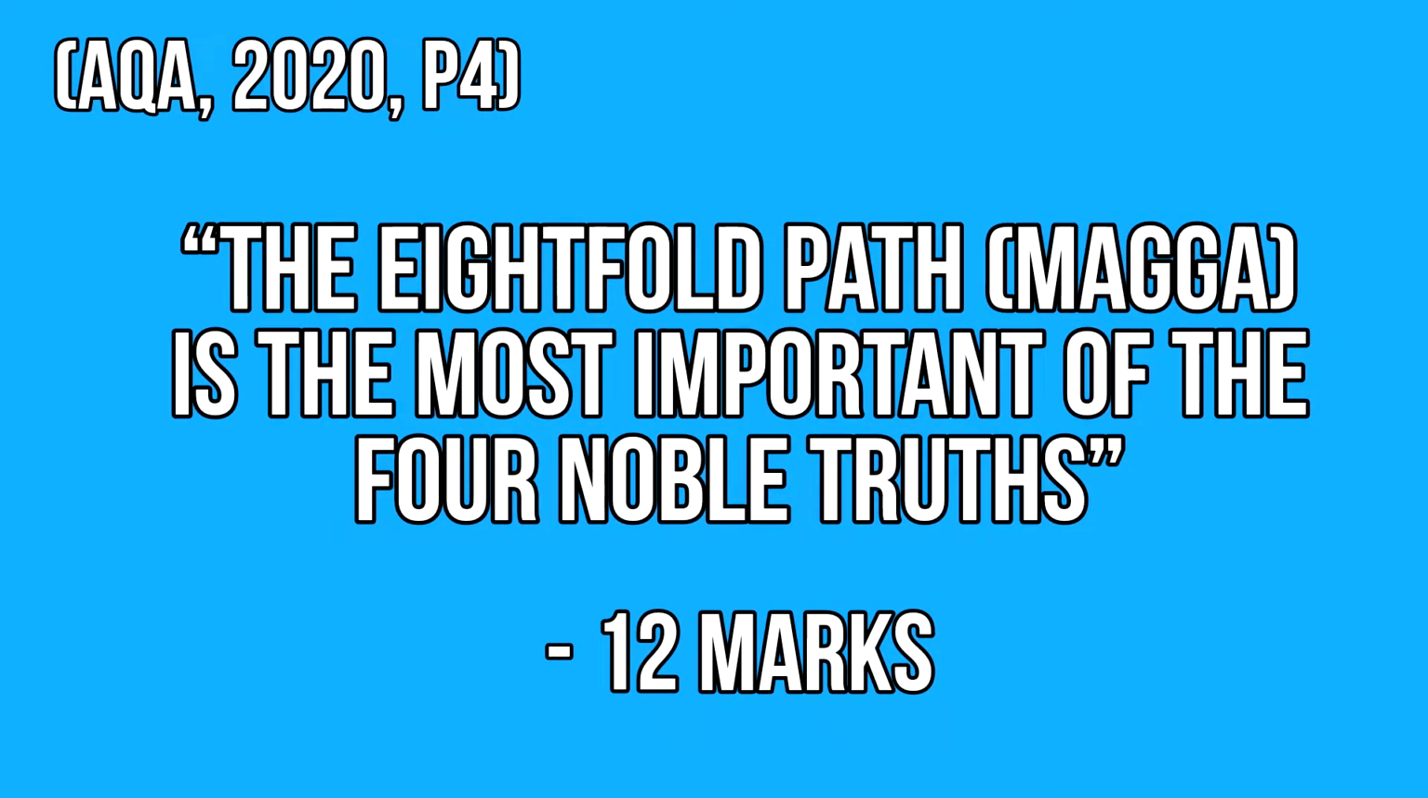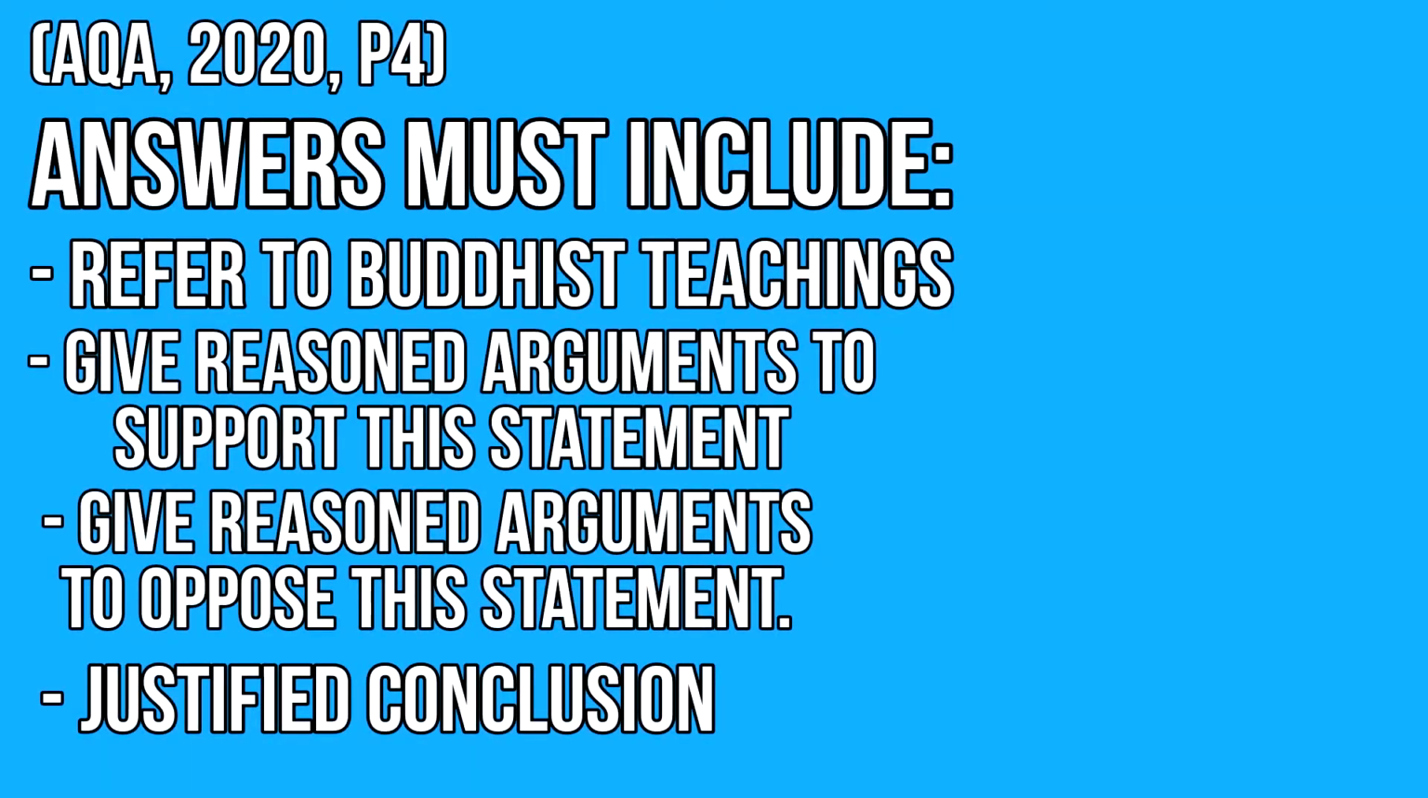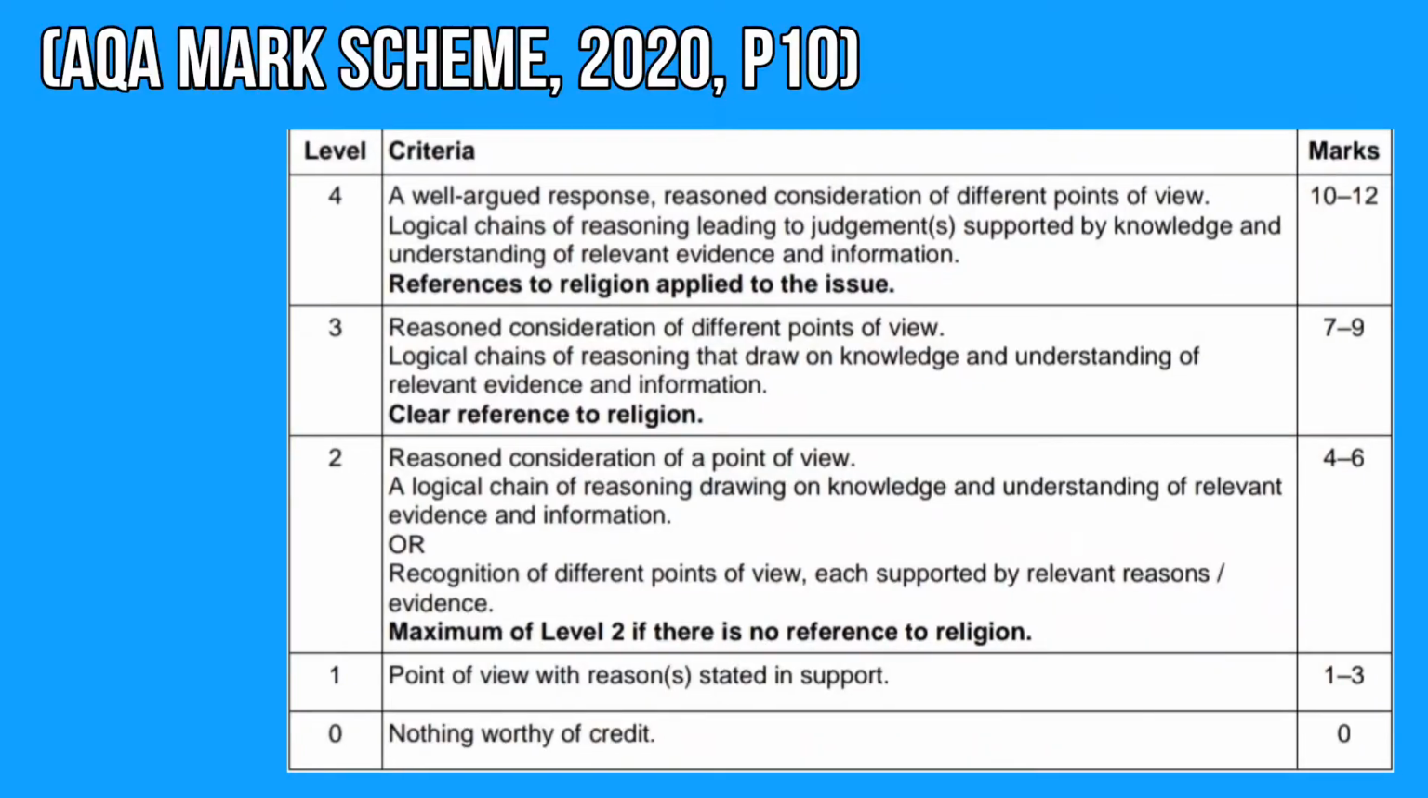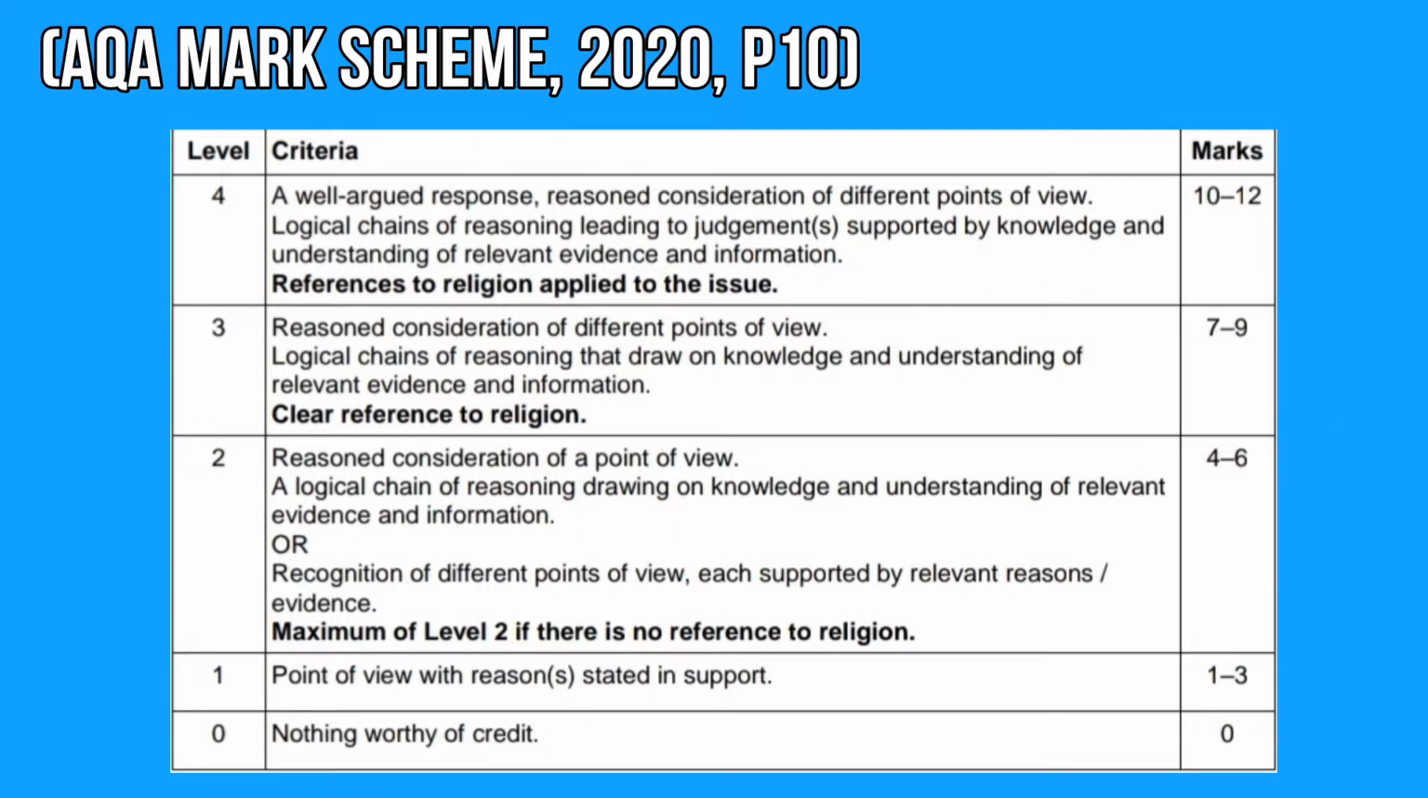The following question was included with an AQA's 2020 paper. This involves evaluating a statement such as, the Eightfold Path is the most important of the Four Noble Truths. The key is to evaluate the statement with the prompts provided by AQA, such as to refer to Buddhist teachings, to give reasoned arguments supporting and opposing this statement, and finally to provide a conclusion. To break this down further, we can take points away from AQA's 2020 mark scheme.